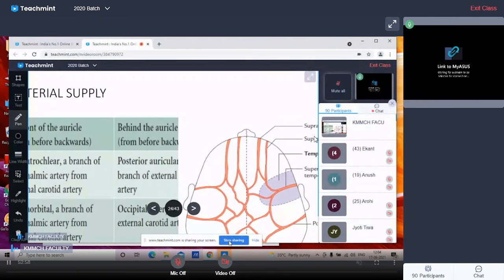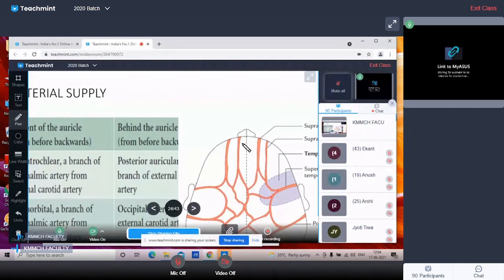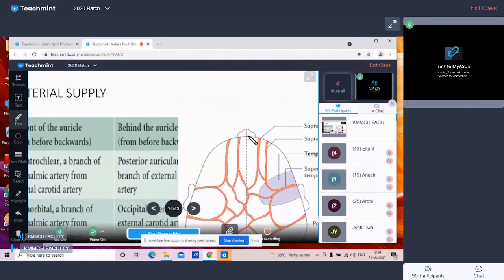One point you have to remember is that the supratrochlear artery enters the scalp around the supraorbital margin. So we have seen that the blood travels from the periphery to the center. यानी ये जो periphery part है, जो margin of the scalp दिख रही है, यहाँ से ये center में जाता है. तो जब भी यहाँ पे injury होएगी, as you know the blood vessel wall is firmly adherent to the fibrous tissue.